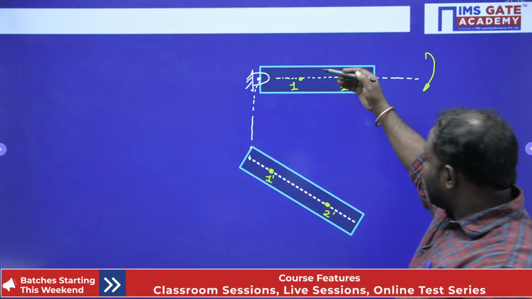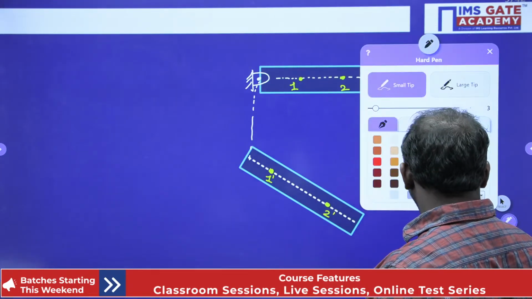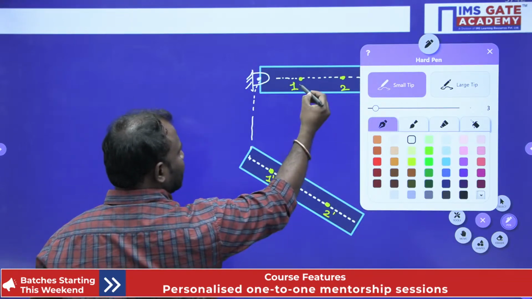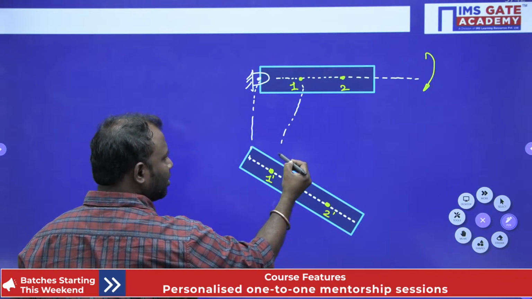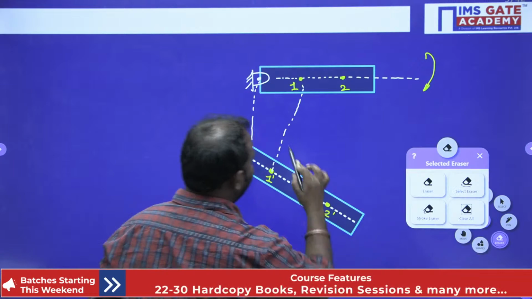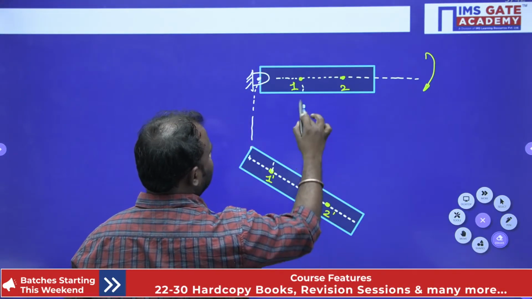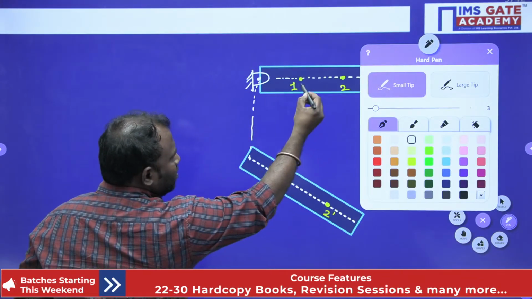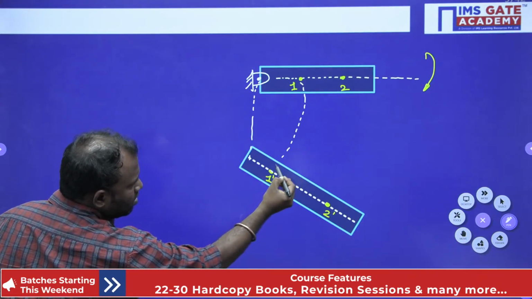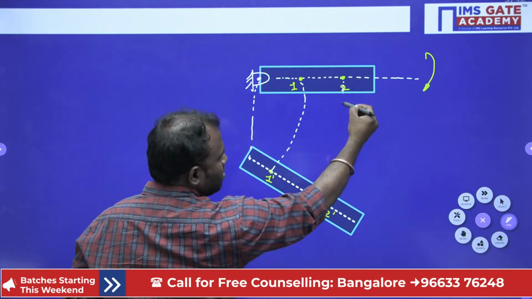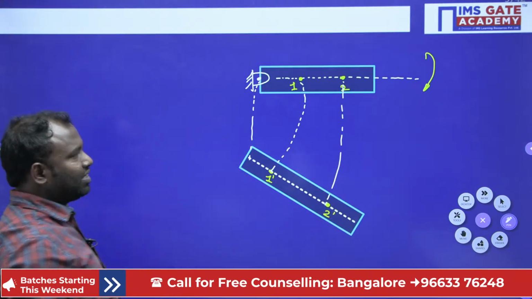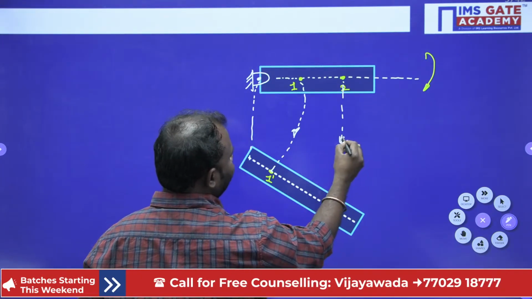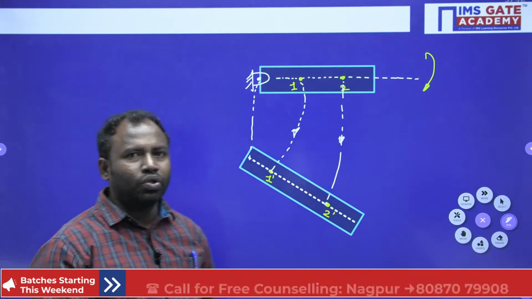Now let's draw the rotation of particle 1 and particle 2. It is going to move like this. Now here this is the path of 1 to 1 dash and the path of 2 to 2 dash.